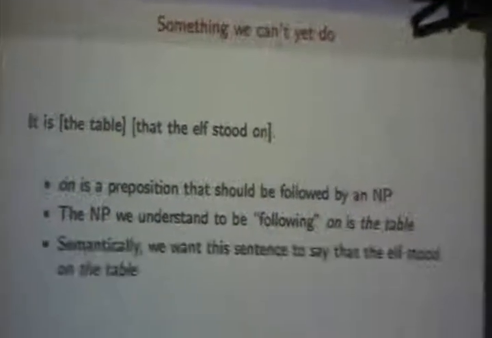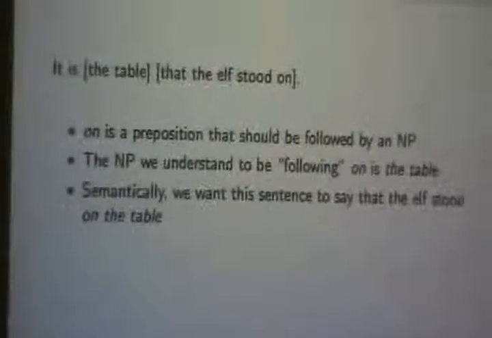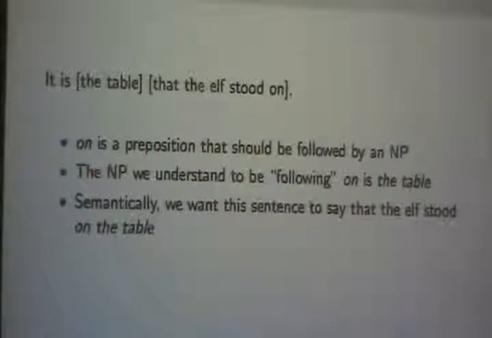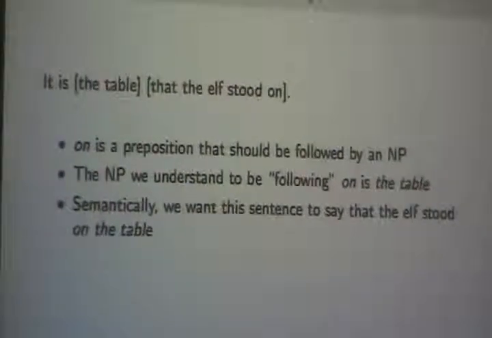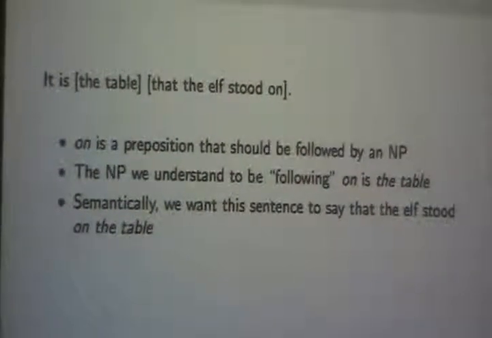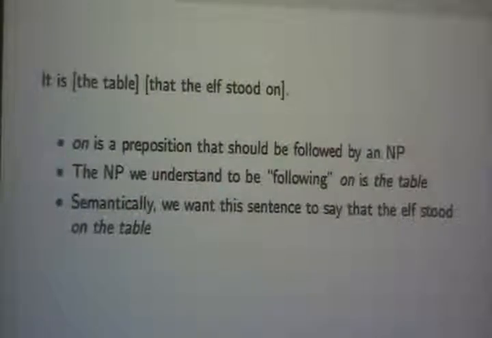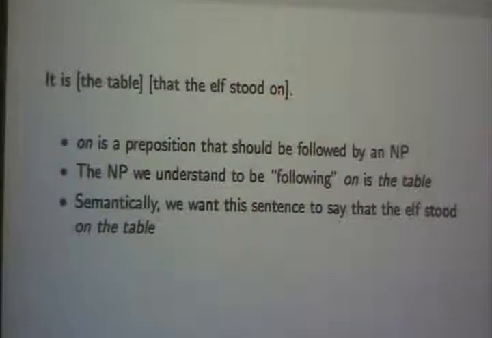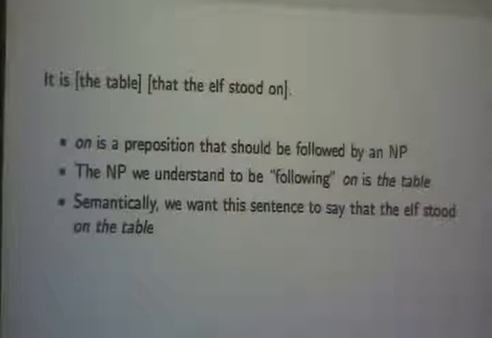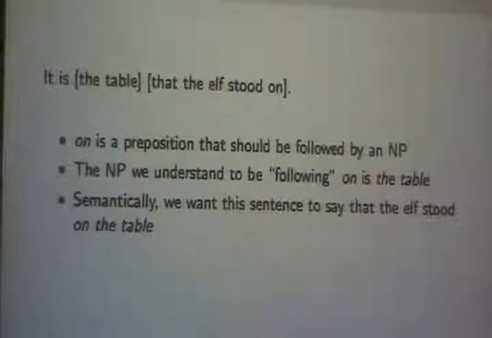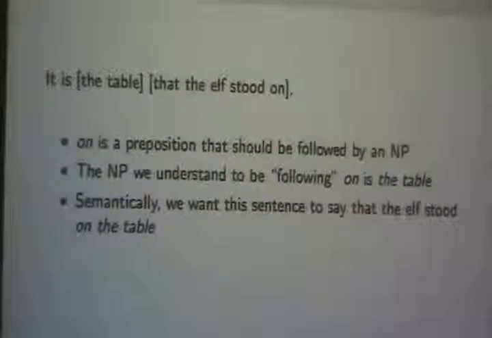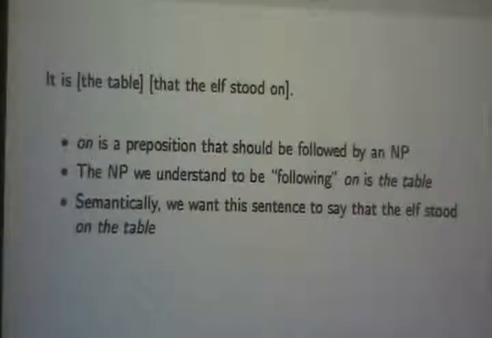I mean, the point is that this says the elf stood on the table. Right? Do you see that? So what's really odd about this sentence is that this noun phrase and this preposition together make a prepositional phrase, which modifies stood. And yet, they aren't, as our rules say they should be, right next to each other.